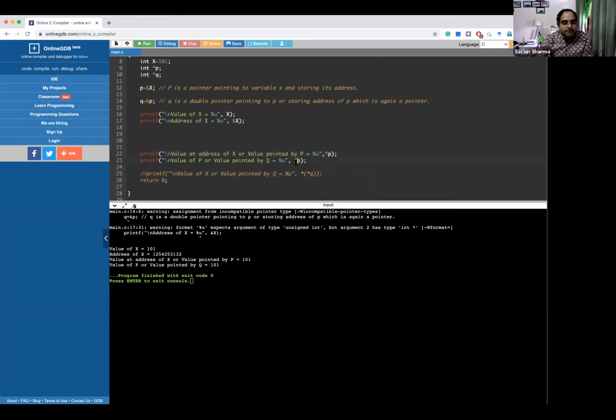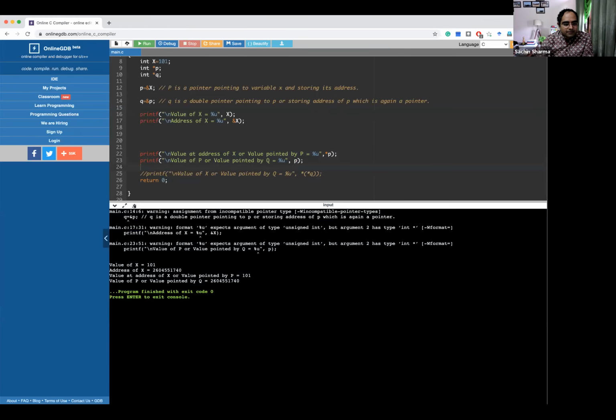this, because here, value, okay, so here you can see that the address of p is this, the address of x is this, and the value of p is this value, which is actually the address of x.